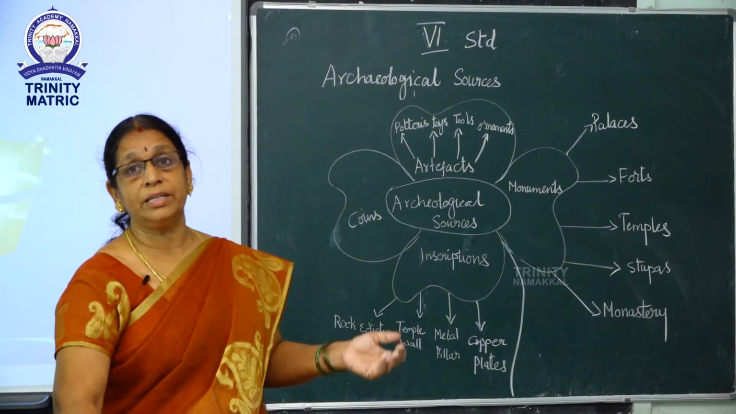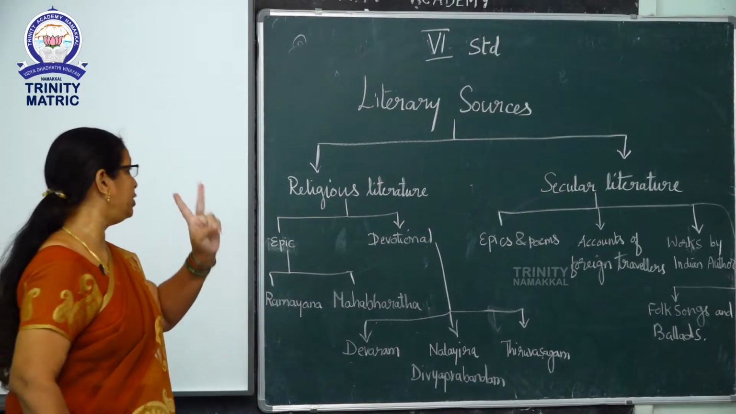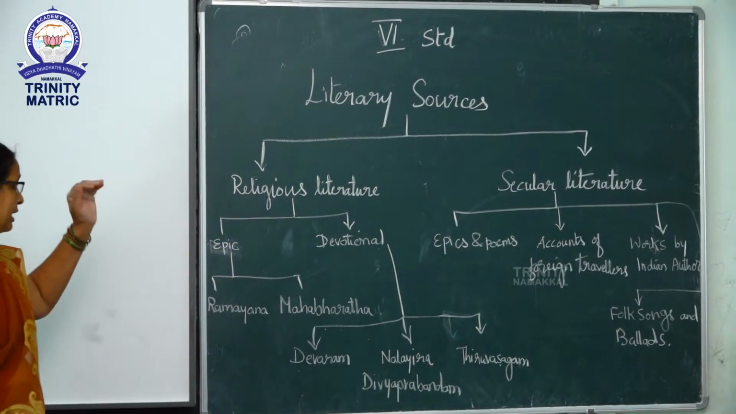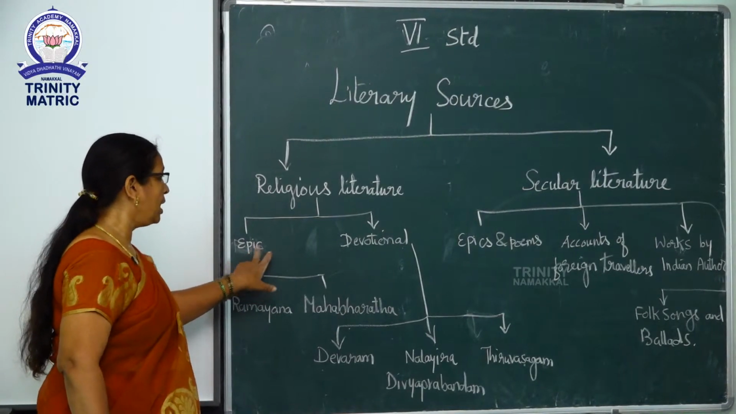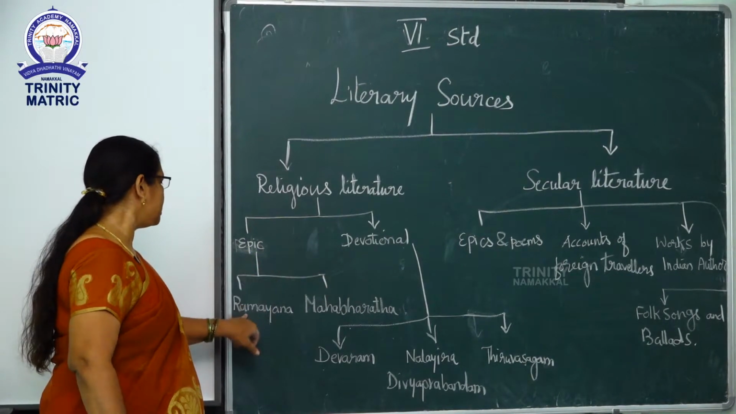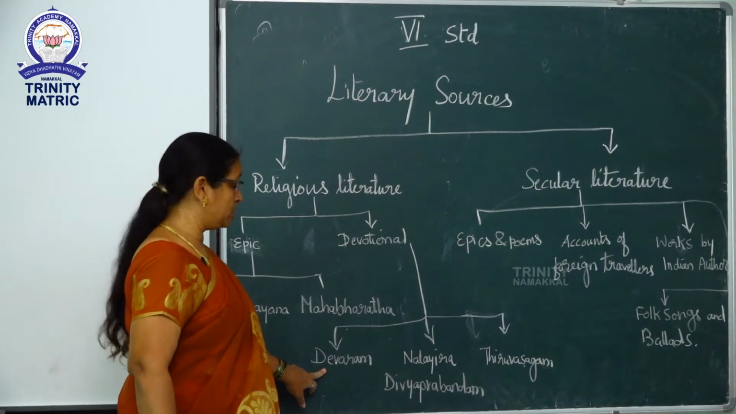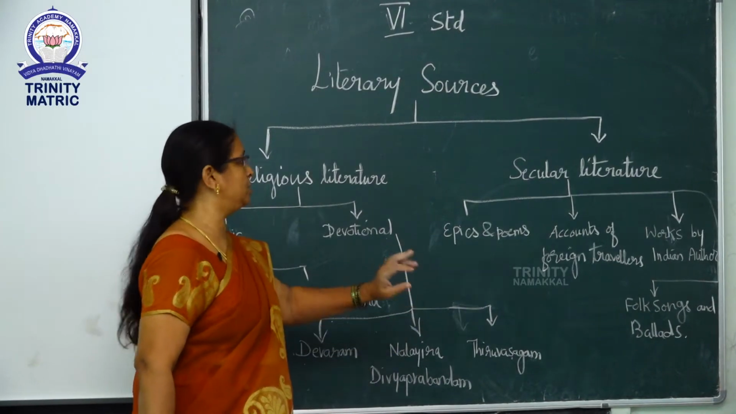Okay, now we can see the literary sources. Literary sources can be classified into two, religious literature and secular literature. And again religious literature can be classified into two, that is epic and devotional. So epic means Ramayana, Mahabharata. Devotional means Devaram, the book, Devaram, Nalayira Divya Prabandham and Tiruvasagam.